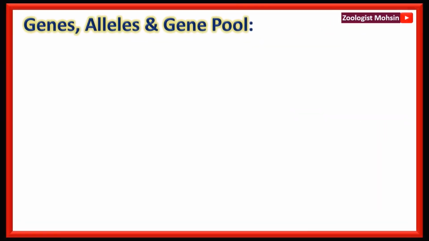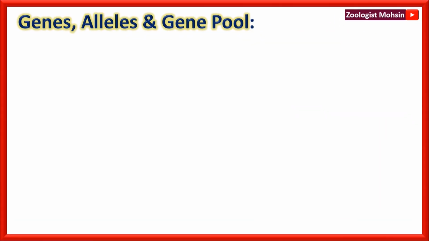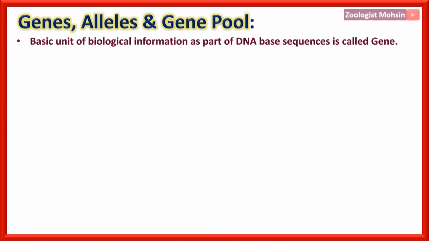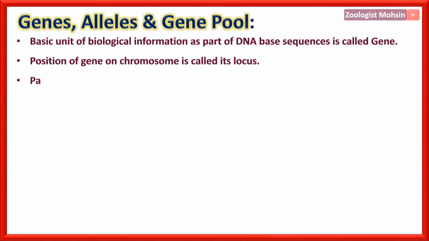Let's start. Genes, alleles and gene pool. Basic unit of biological information or biological inheritance as part of DNA base sequences is called gene. Position or home of a gene on chromosome is called its locus. Partners of a gene pair are called alleles, and that partners may be up to 300, but a single individual has only 2 of them.